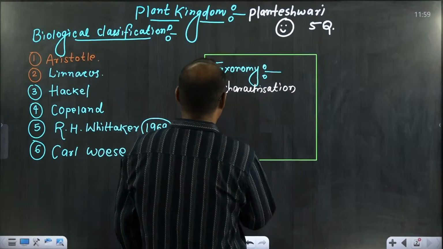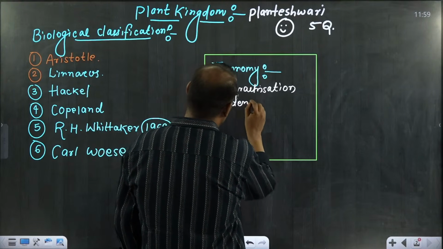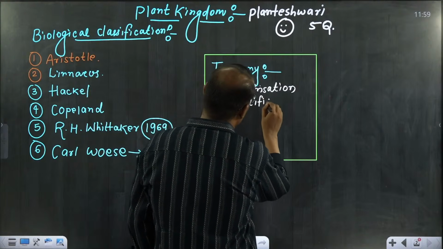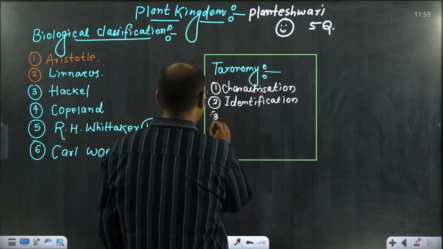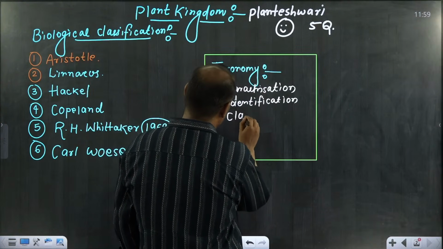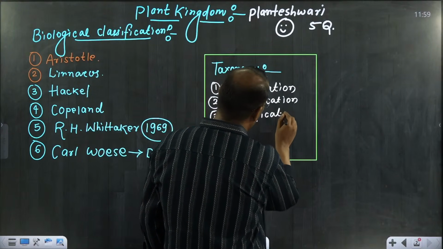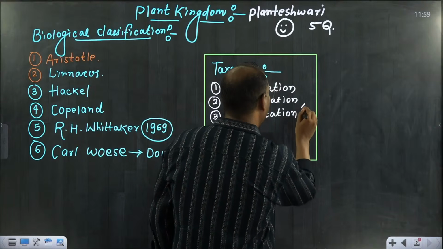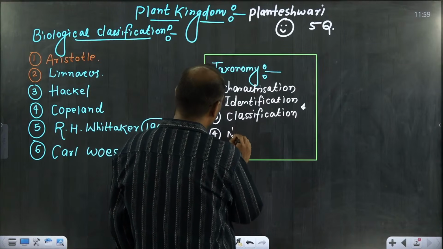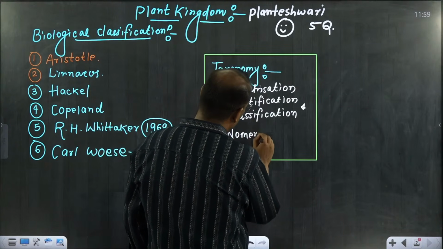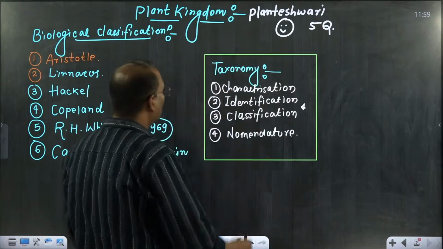After characterization, what will you do? Identification we will do. After identification, what will we do? Classification. Our second chapter name is biological classification, so this word classification came from taxonomy itself. And the fourth one is nomenclature. These are the 4 pillars of taxonomy.